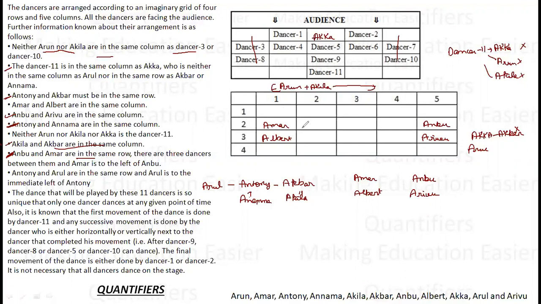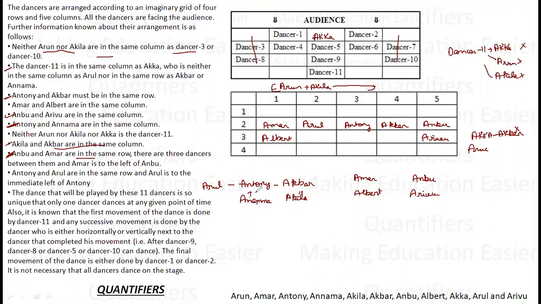They will come as Arul, Antony and Akbar. Okay, this is done. So what else do we have now?